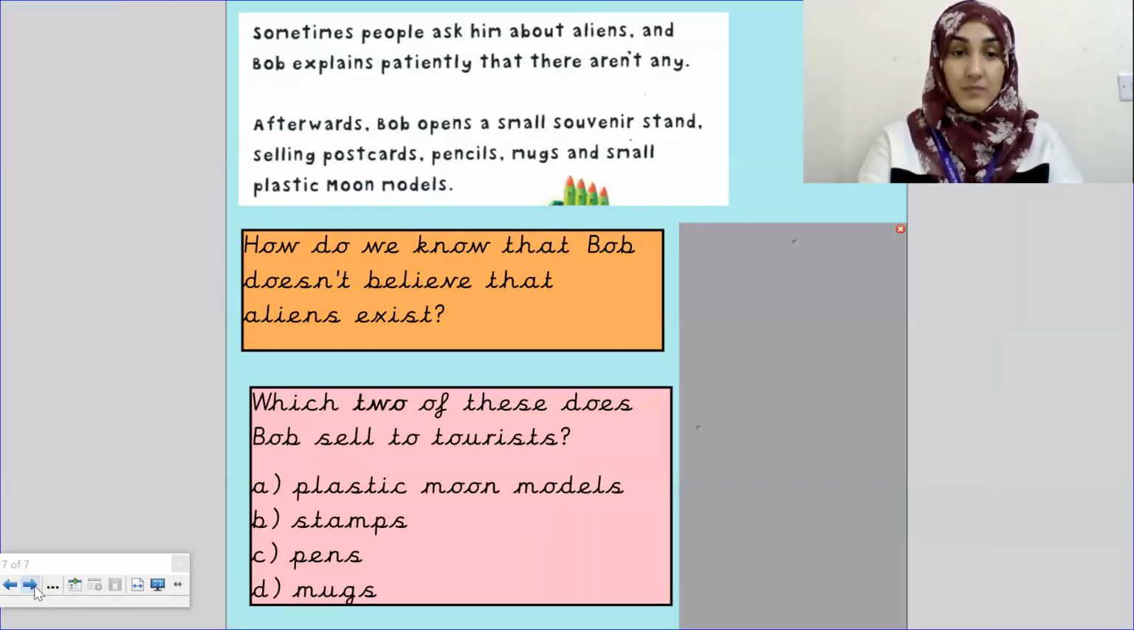Okay. Now, the very last question. I'm going to read the last bit of our text and then we'll answer these two questions. Very, very well done, Morris class. You've been doing fantastic listening. Sometimes people ask him about aliens, and Bob explains patiently that there aren't any. Afterwards, Bob opens a small souvenir stand selling postcards, pencils, mugs, and small plastic moon medals.